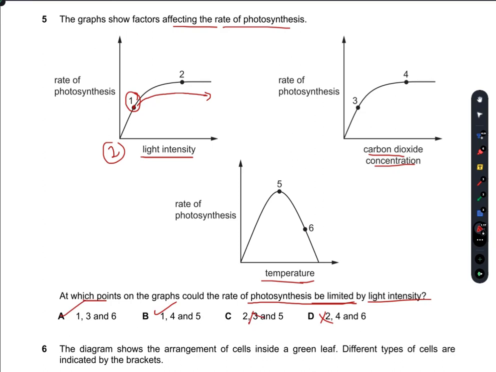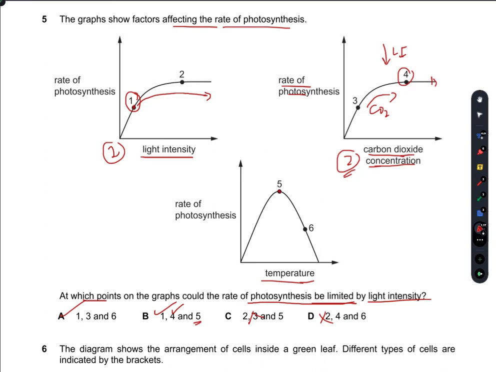In the second graph, you can see that the carbon dioxide concentration is also limiting the rate of photosynthesis here. Suppose that carbon dioxide concentration is limiting the rate of photosynthesis, and then light intensity plays its role at this point 4 and limits the rate of photosynthesis further. This is what this graph shows. So 4 is also incorrect. Similarly, at 5, the temperature is at its highest.